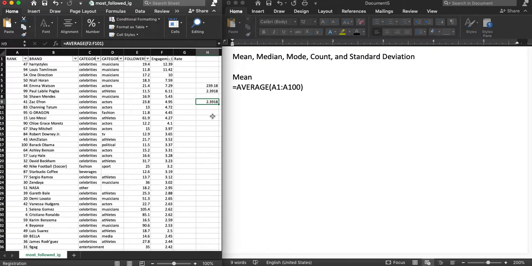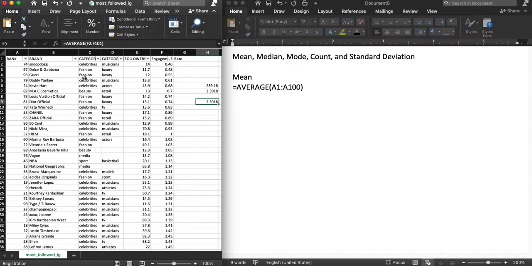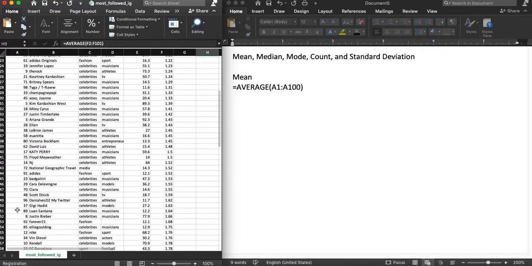So now what if we wanted to know the median? What's the median engagement rate? So to do that, I'll sort ascending again. There are 100 of them. So we could look over here on the numbers and count up till we get to 50. So it's either this or this. That would be our median, the middle number.